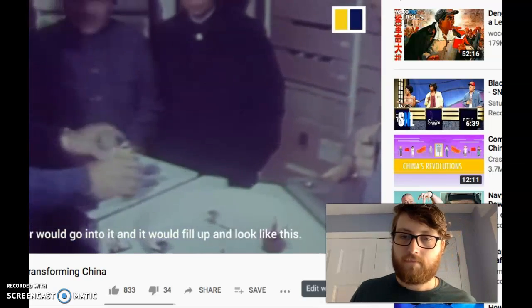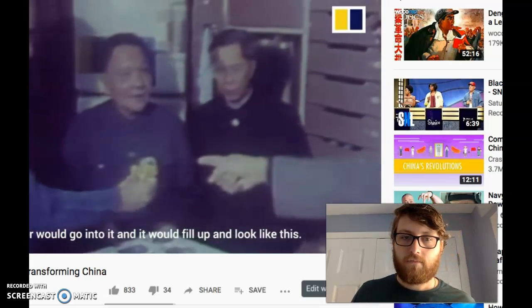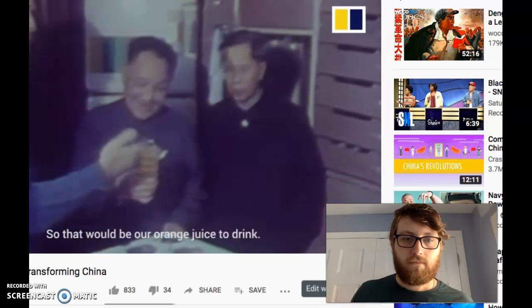And water would enter it, and it would fill up and look like this. So that would be our orange juice to drink.